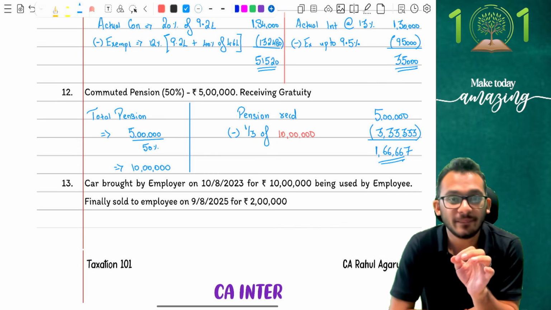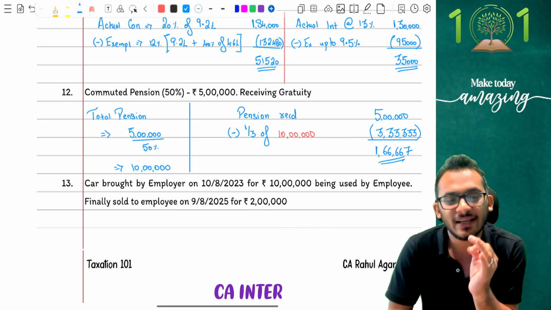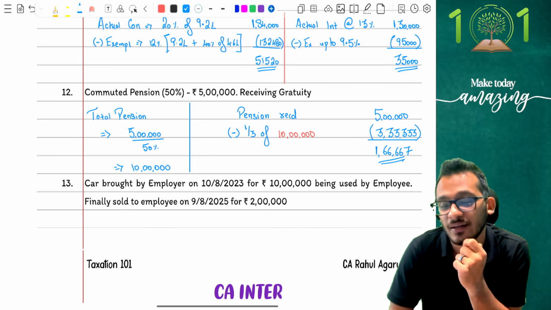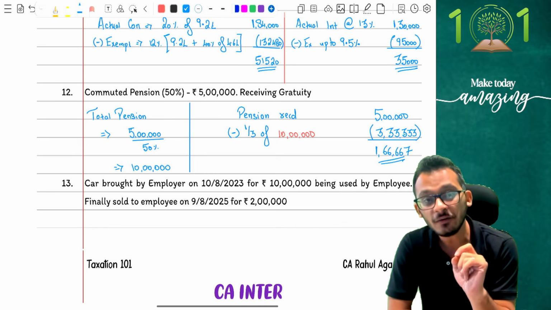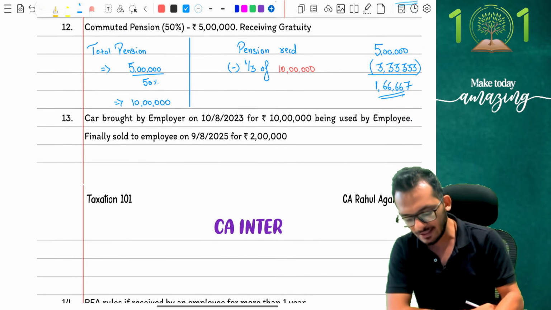If you've got this right, amazing job. Not got this right, small mistake. Clear? Yes, so be very careful, people. It is not 1/3 of the commuted pension, it is 1/3 of the total pension. Clear? Yes, very good. With that understanding, people, I'm moving on forward.